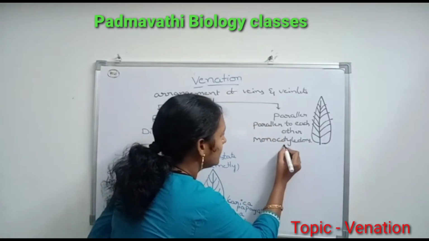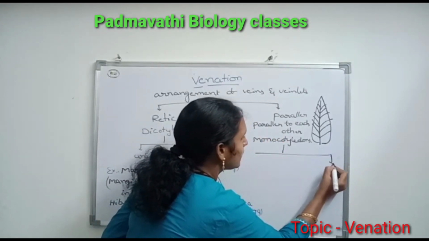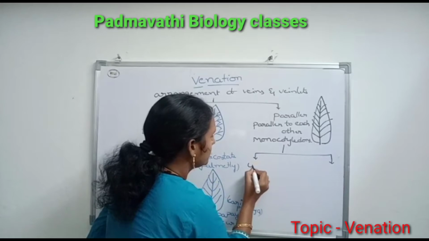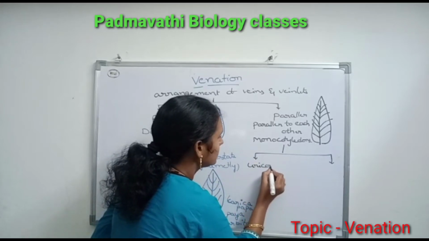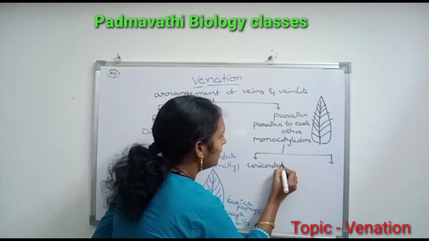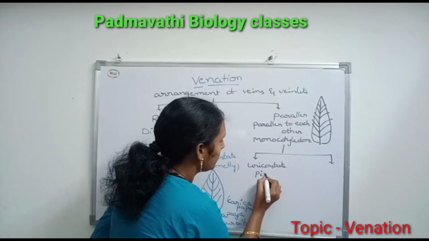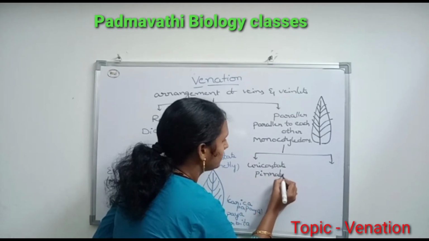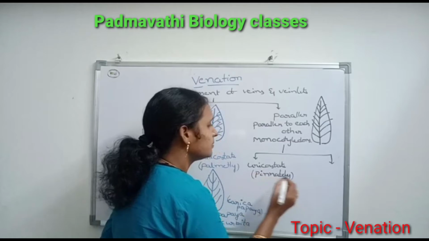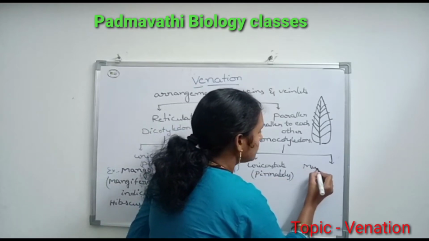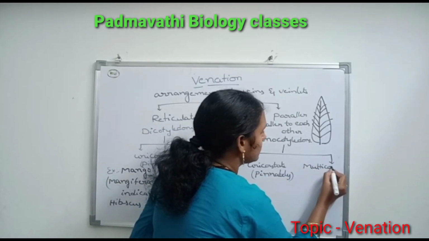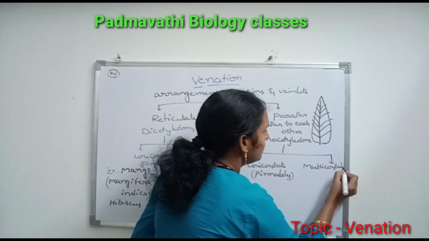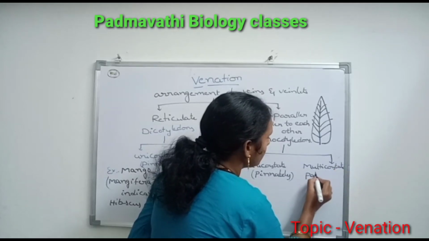This parallel venation is again two types: unicostate or pinnately parallel venation, and multicostate or palmately parallel venation.